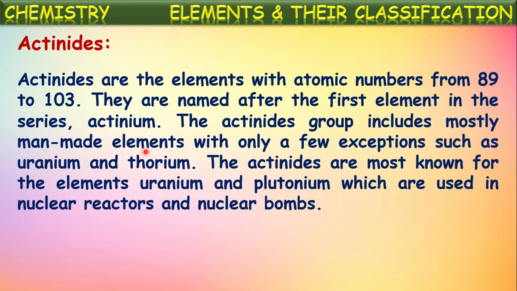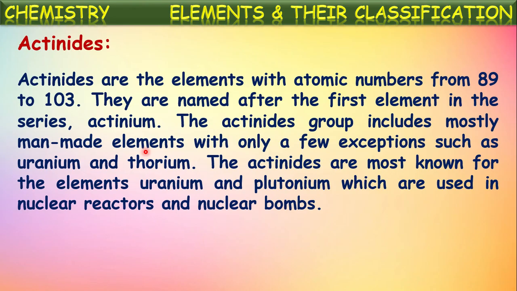They are named after the first element of this series, that is actinium, because these elements with atomic numbers 89 to 103 exhibit similar chemical properties to that of actinium. The actinide group includes mostly man-made or synthetic elements, with only a few exceptions such as uranium and thorium. So uranium and thorium are naturally existing elements, but mostly the remaining elements in these actinoids are man-made or